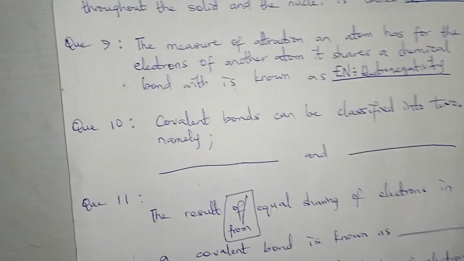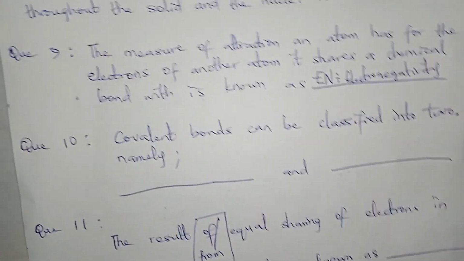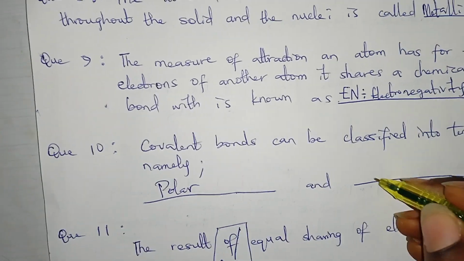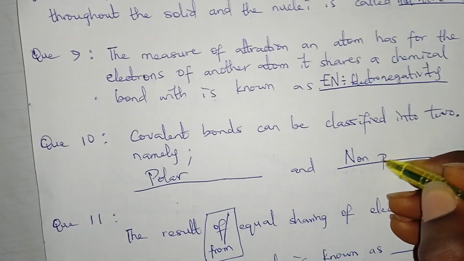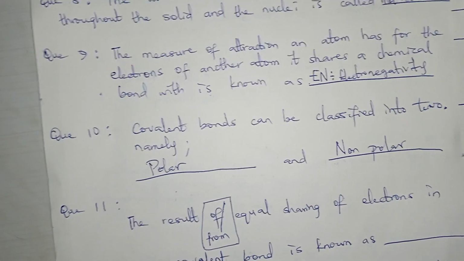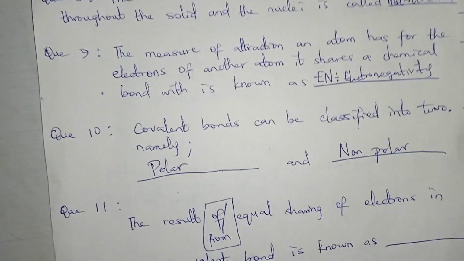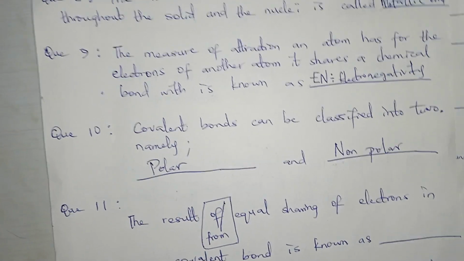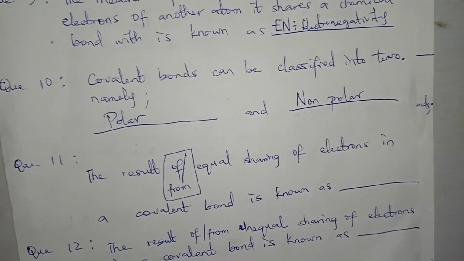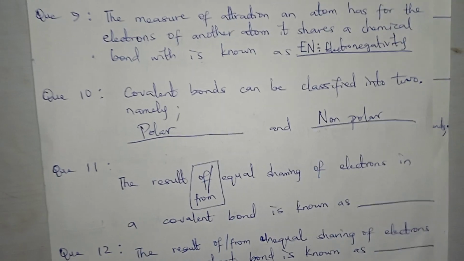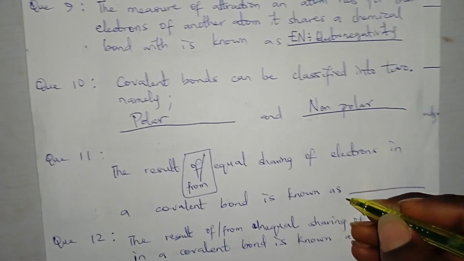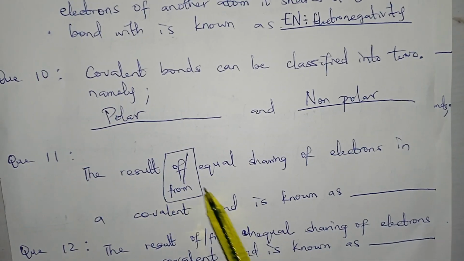Now, next one. Covalent bonds can be classified into two, namely polar and non-polar covalent bonds. Now, the result of equal sharing of electrons in a covalent bond is known as dash. Number 11. The result from